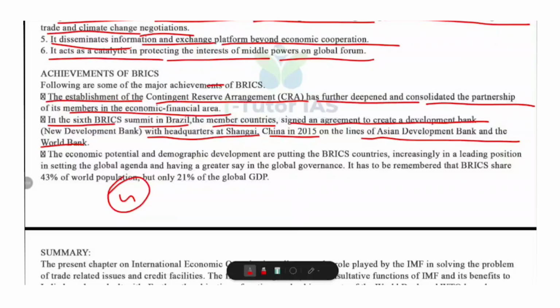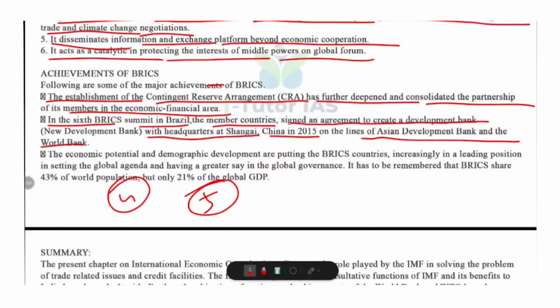And the final function is promoting South-South cooperation. That is, BRICS has strengthened cooperation among developing nations of Global South. It acts as a platform for knowledge sharing and joint initiatives, especially in areas like sustainable development, poverty reduction and innovation. So this is all about the achievements of BRICS.